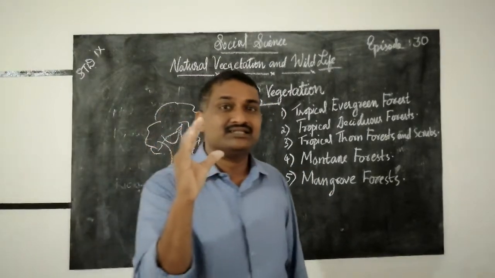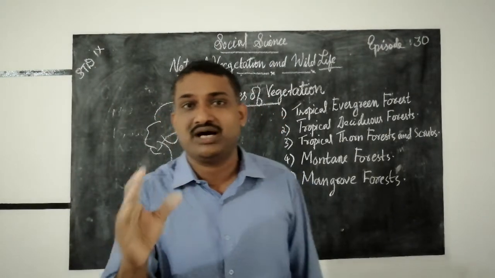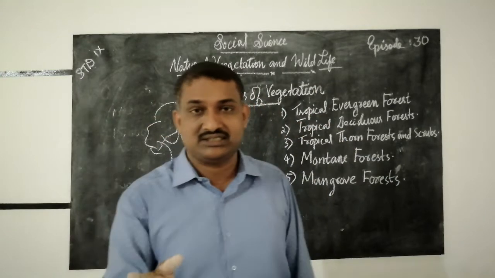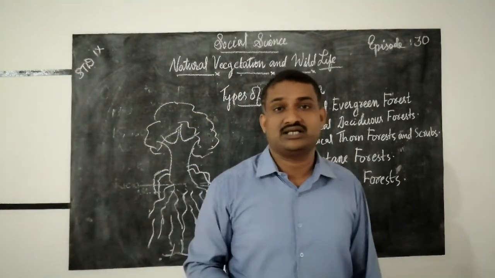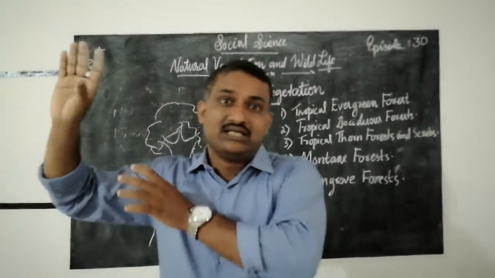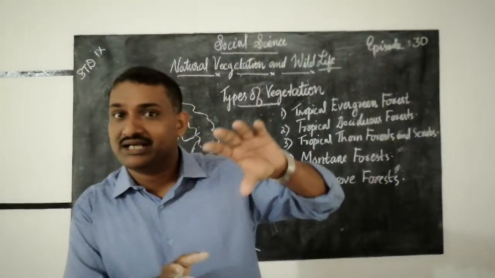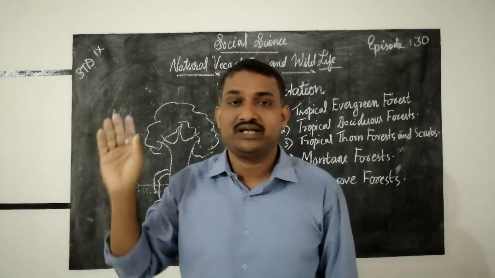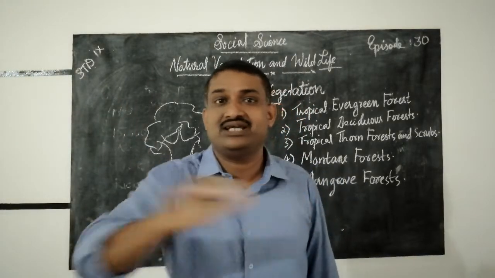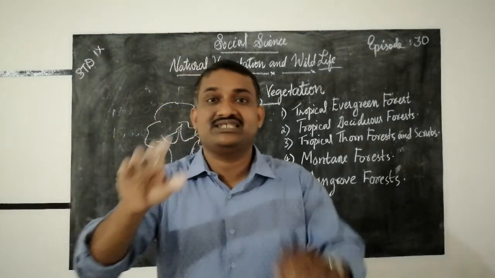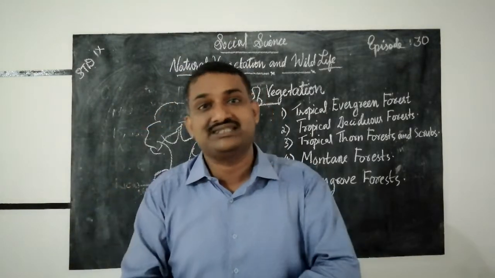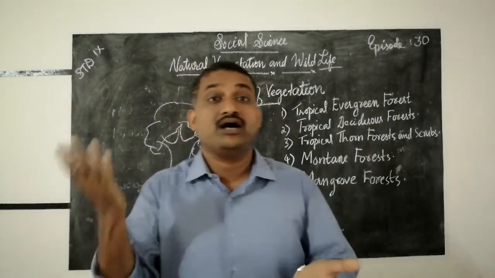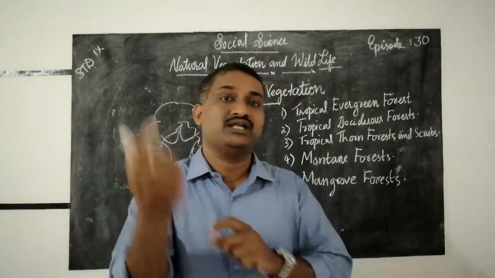In order to maintain the balance of the ecosystem, plants are necessary, animals are necessary, human beings are also necessary. So we cannot neglect the importance of plants. We cannot neglect the importance of animals. We cannot neglect the importance of human beings. So plants, animals, and human beings are very essential for the existence and balancing of the earth. Otherwise, what will happen? Imbalance may occur.